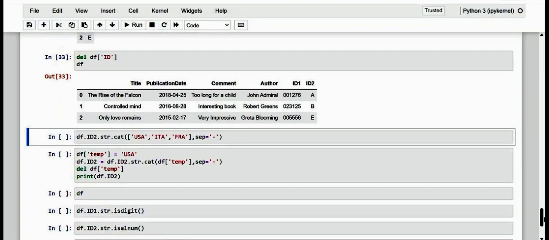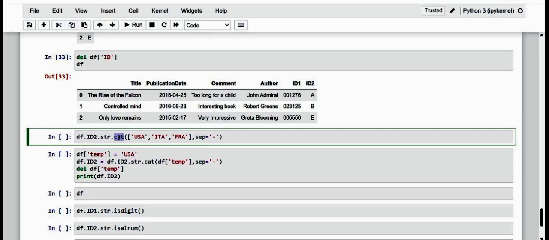Now, if we want to add some character to the rows of a column, of course, we are just going to use this cat method. Okay, so actually in the previous example, we saw how the cat method allowed us to concatenate the strings of 2 columns together to form a new one.